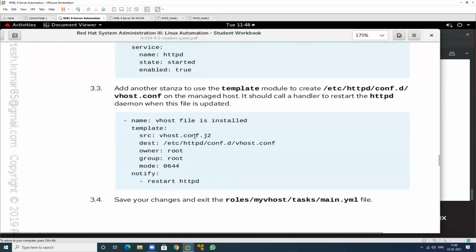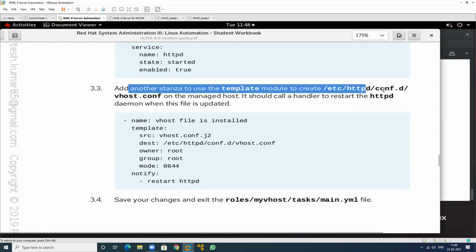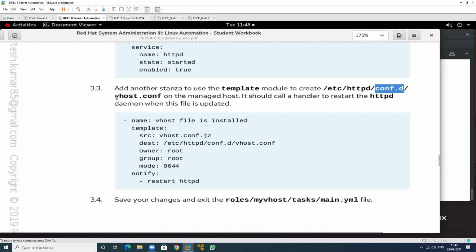If you want to define this particular one, then you have to go to the location. So add another stanza to use the template module to create this particular file. File name is vhost.conf. So this is the configuration file of httpd. All the configuration files are maintained in the /etc location. It goes to this location. This is the file, and this is the name of your configuration file.